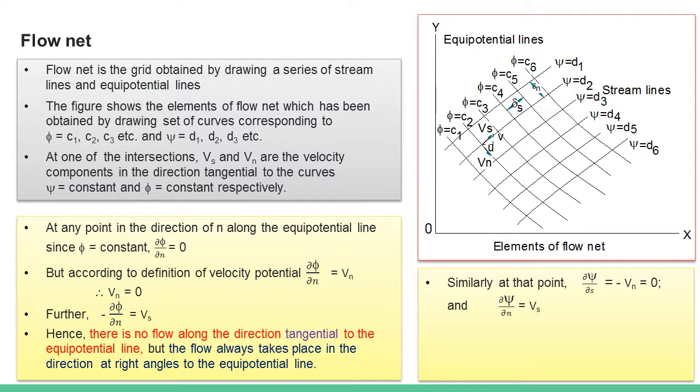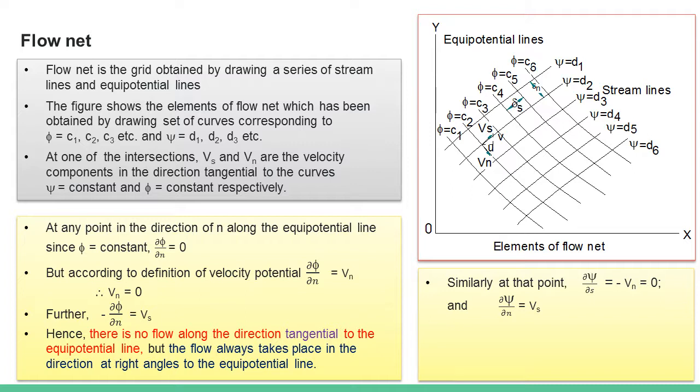We get dou psi by dou s is equal to minus Vn because of the definition of stream function, which says that the partial derivative of stream function in a particular direction is equal to the velocity component perpendicular or normal to that direction. And the other one, dou psi by dou n is equal to Vs.